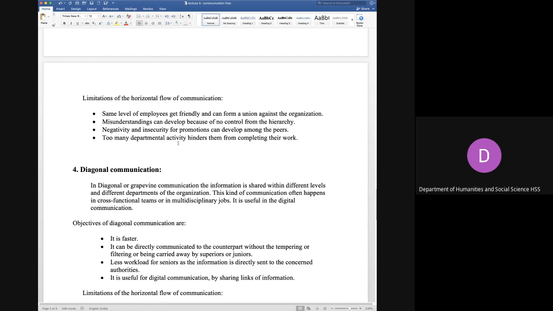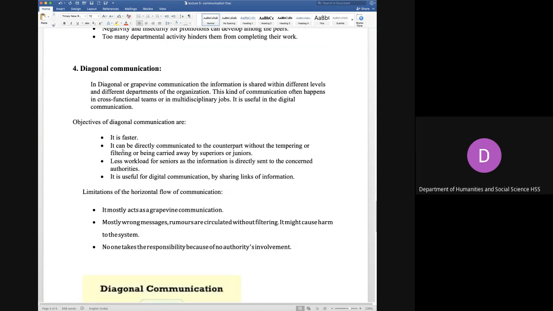Too many departmental activities hinder the work. So अगर बहुत ज़्यादा एक ही लेवल के लोग बहुत ज़्यादा अगर मिलने लगते हैं तो उसमें काम कम होता है और बातें इस तरह की चीजें डिपार्टमेंटल एक्टिविटीज ज्यादा बढ़ जाती. So that is also a limitation, that if same people at the same level are working together, they become more friendly and there is more departmental activity and the real work is hindered.